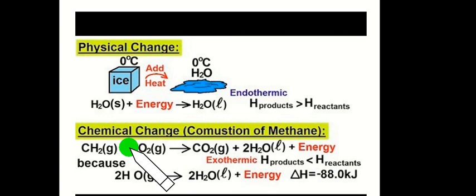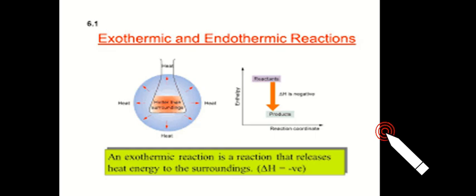Now, in chemical change, an example is the combustion of methane. Methane burns in the presence of oxygen and gives carbon dioxide, water and energy. Because energy is produced here, it is an example of an exothermic reaction. And what is exothermic and endothermic? A reaction in which energy is evolved is called an exothermic reaction. If energy is absorbed, it is called an endothermic reaction.